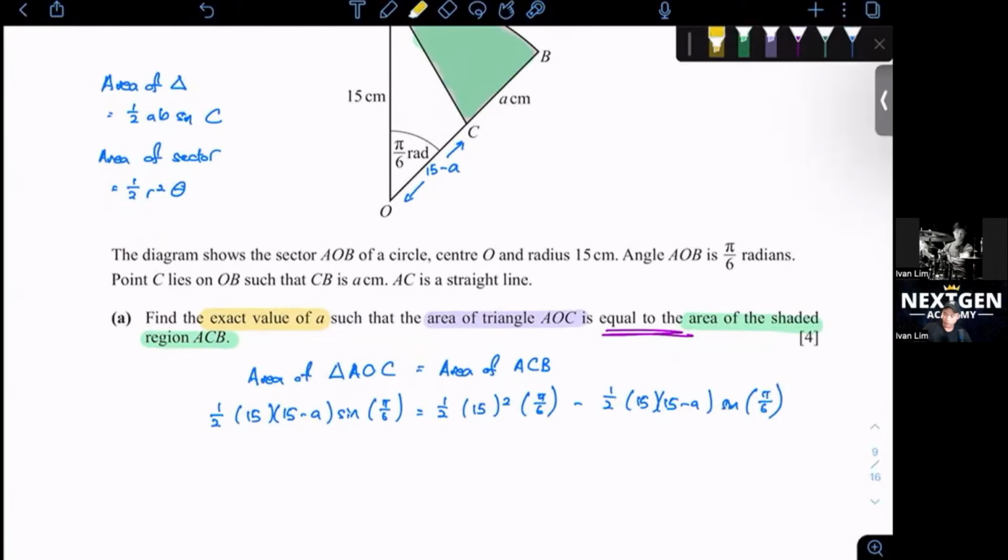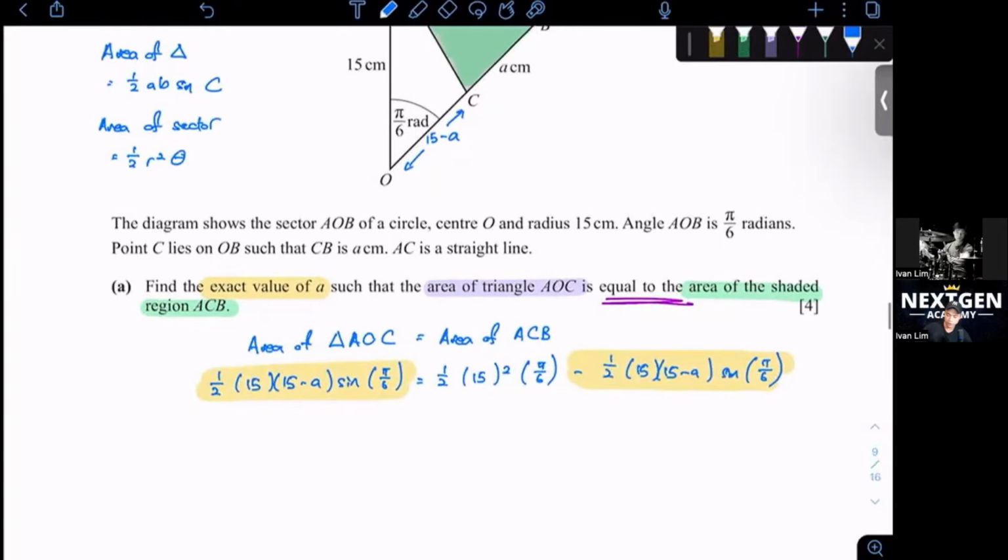Okay, so let's solve this equation. If you can see here, both of these are the same term, so I can shift it to the left hand side, where it becomes 2 times this entire expression. So 2 times half times 15 times (15 minus a) sine pi over 6, where the right hand side you are just left with half times 15 squared times pi over 6.